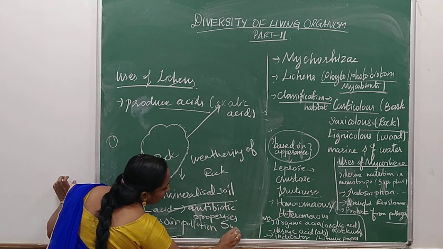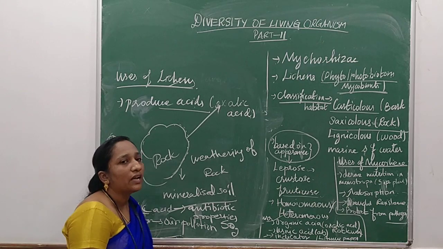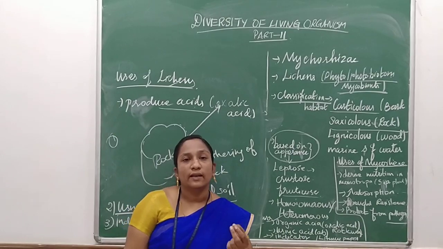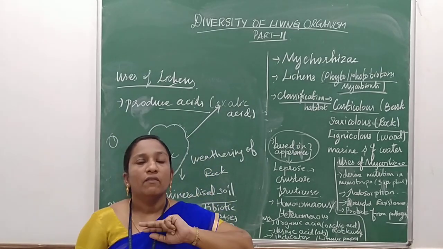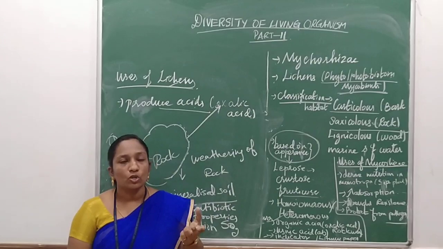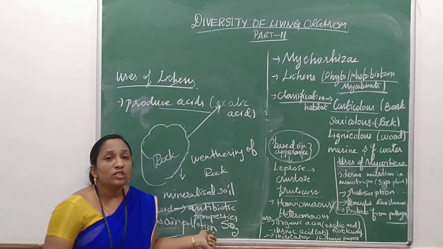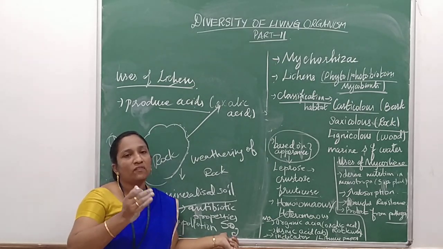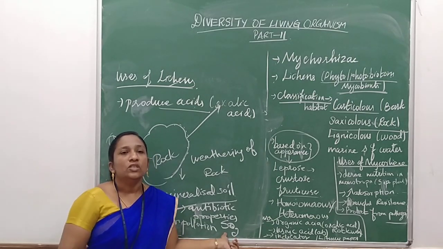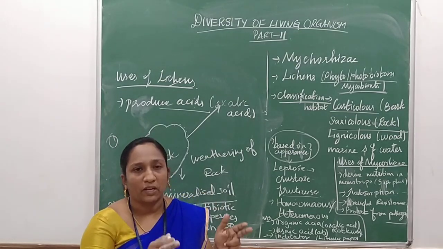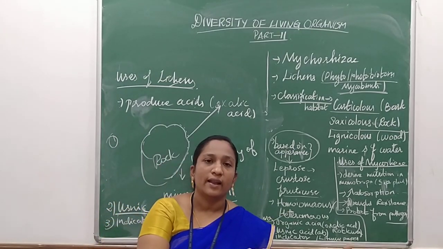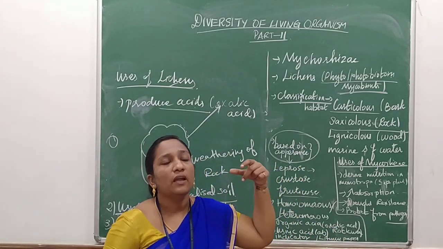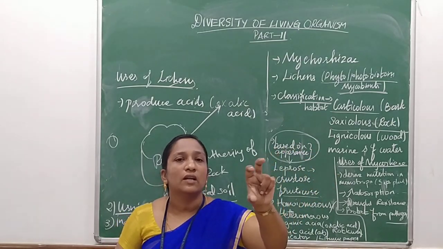So SO2, sulfur dioxide. If there is more sulfur dioxide in the atmosphere, lichens will not grow. The accumulation of sulfur dioxide will stop or destroy the growth of lichens, so in such an area the lichen population starts to reduce in number. Scientists or biologists survey the areas where lichens are available.